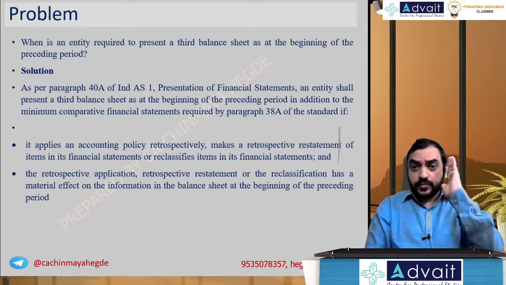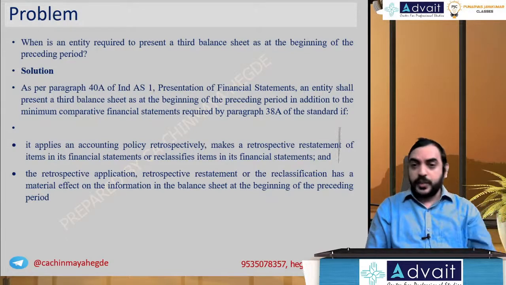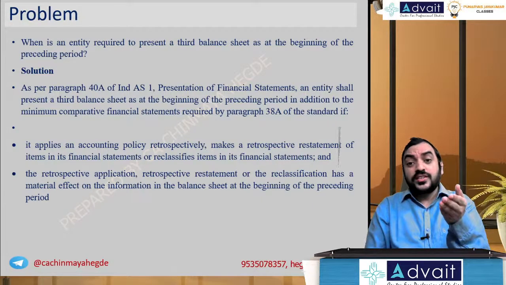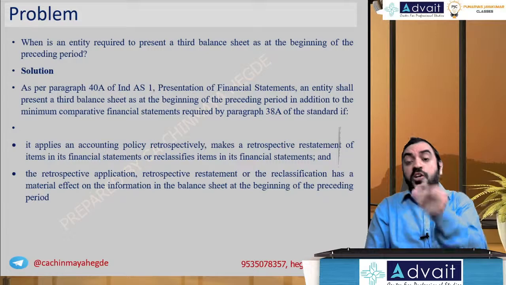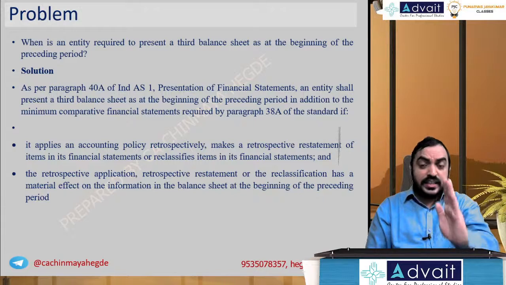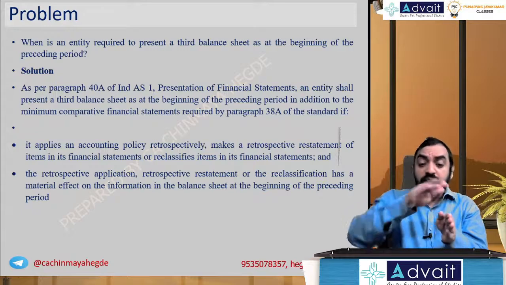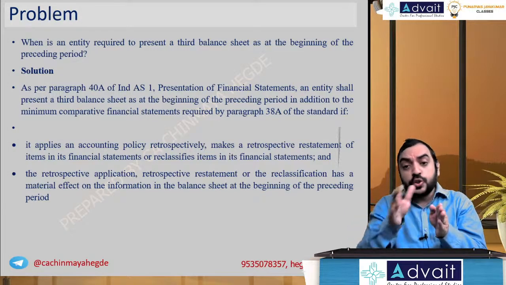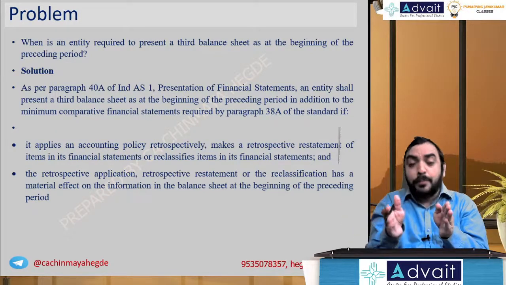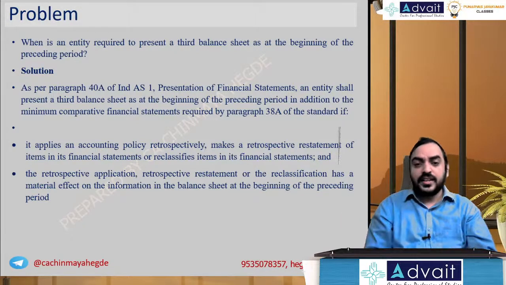which means the decisions might have been taken in the current year to change something, like changing the accounting policy. Retrospective means if the same change was done earlier, what would have been the values then? Current year changes have taken place, so current year financials will reflect it. But previous year financials also should be modified, not the previous year financial statements, but the previous year comparative, so that a comparison can be made between the change and the current value.